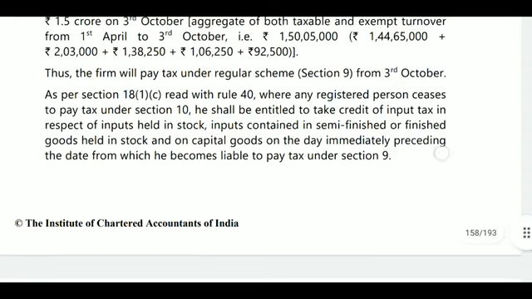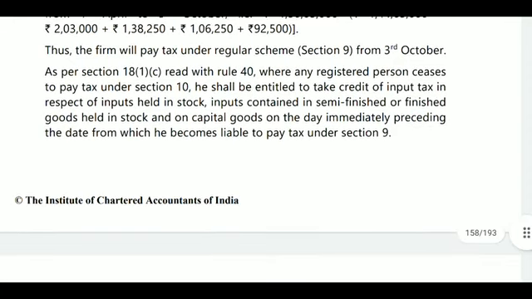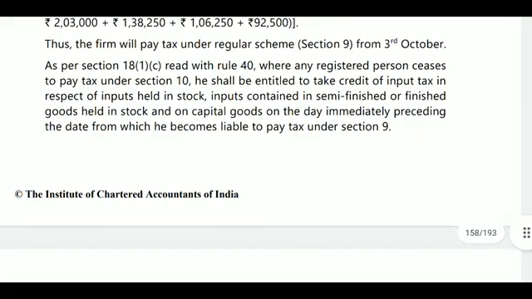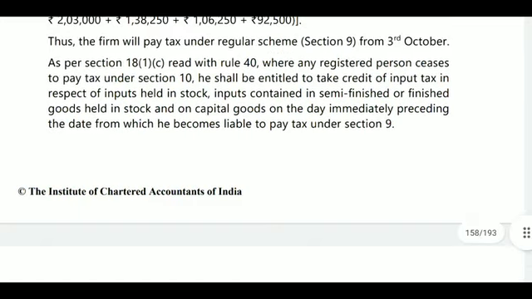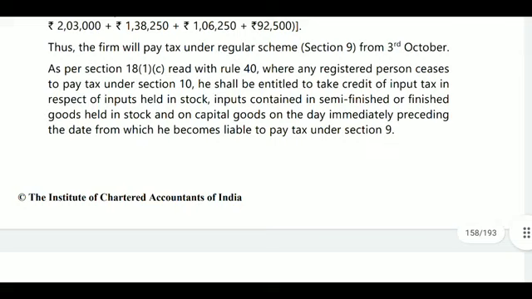Next, as per section 18(1)(c), read with rule 40, where any registered person ceases to pay tax under section 10, he shall be entitled to take credit of input tax in respect of inputs held in stock, inputs contained in semi-finished or finished goods held in stock, and capital goods on the day immediately preceding the date from which he becomes liable to pay tax.